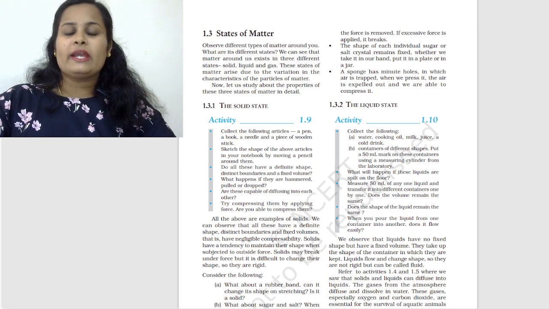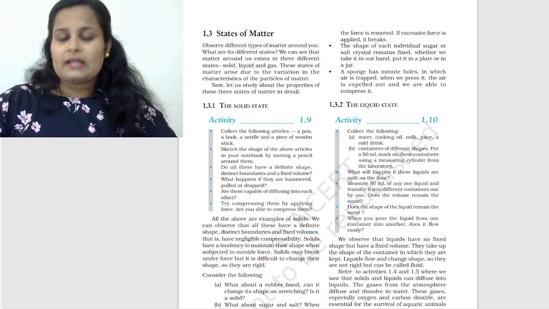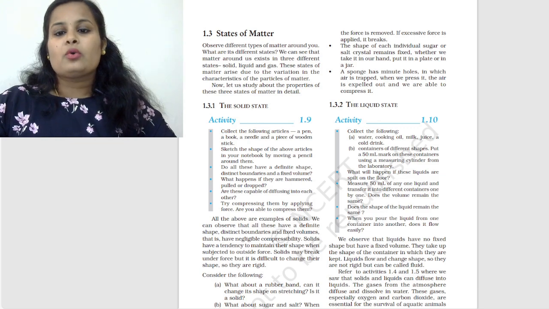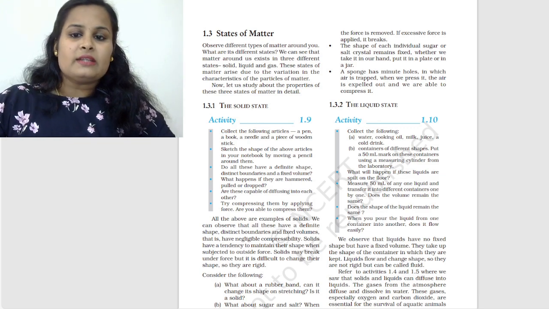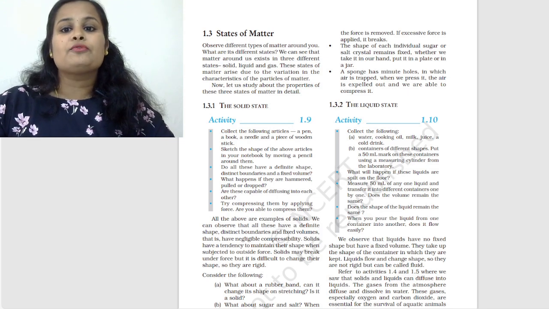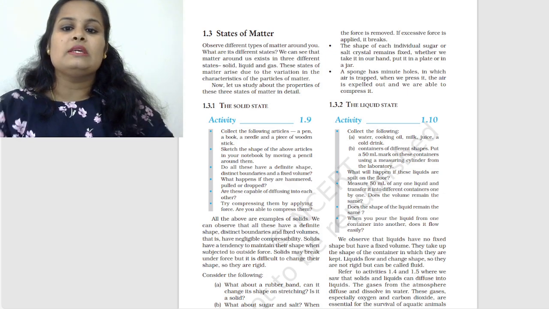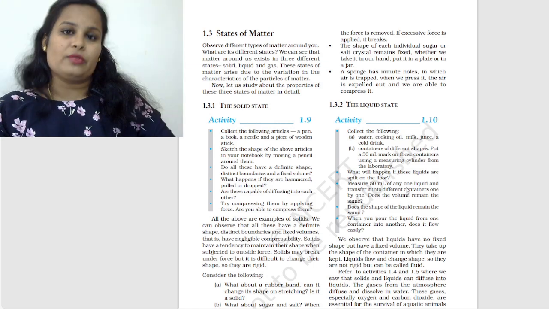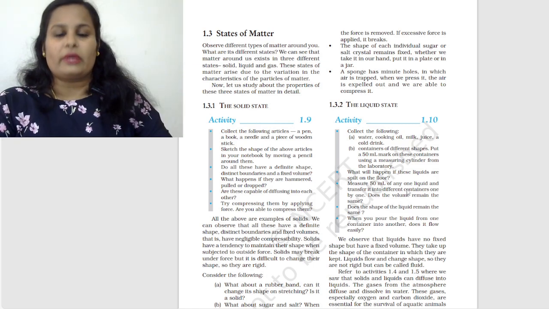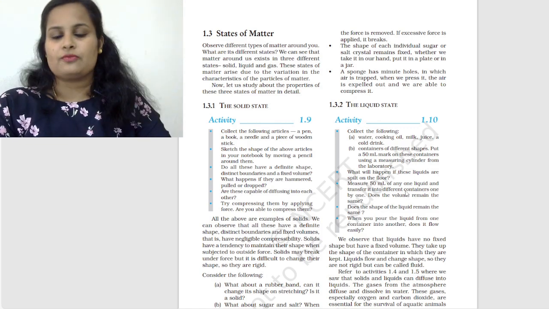Now, let's go ahead to 1.3.2, the liquid state. Let's check activity 1.10. Collect flowing water, cooking oil, milk, juice, or cold drink. Containers of different shapes. Put a 50 ml mark on these containers using a measuring cylinder from the laboratory. What will happen if these liquids are spilled on the floor? They are able to flow, right? When we spill them on the floor, they'll just flow.